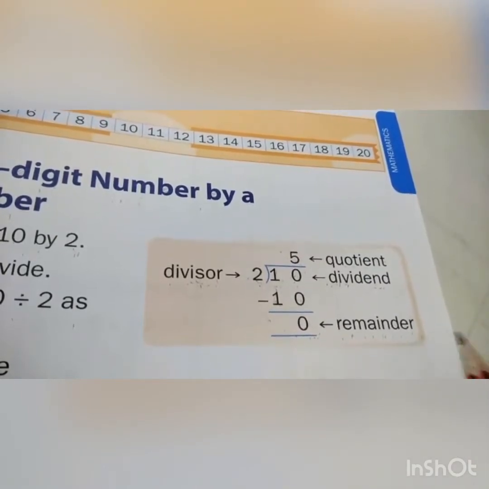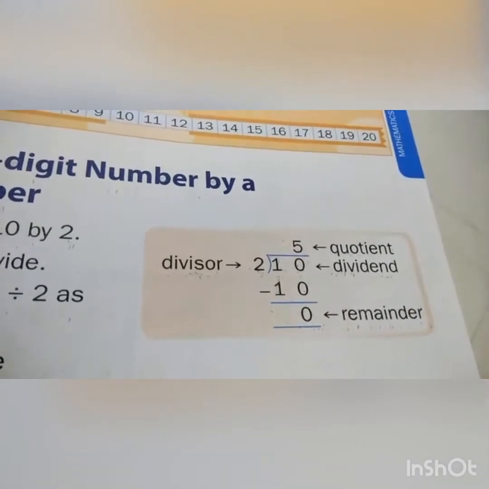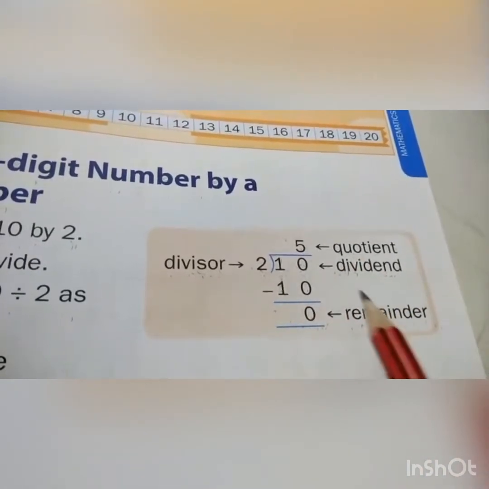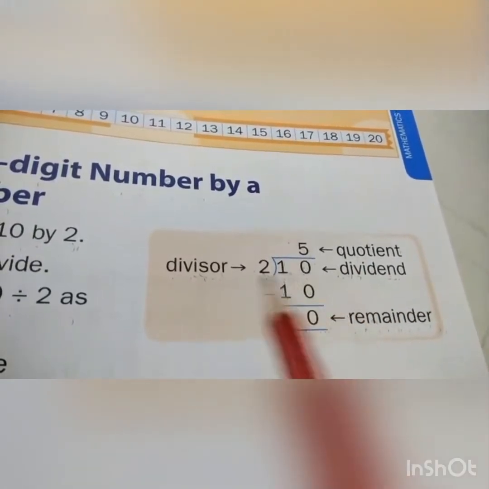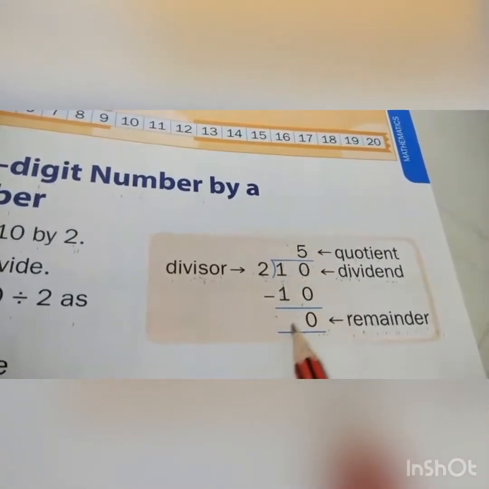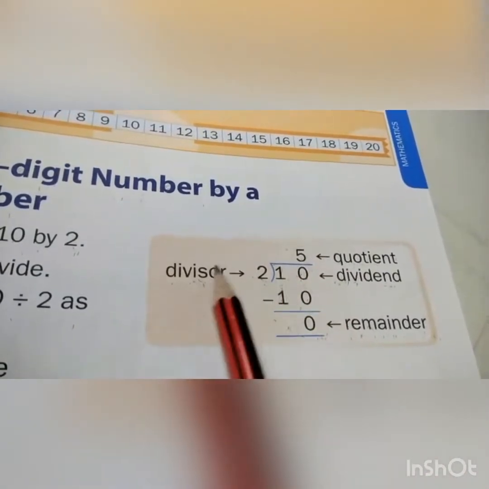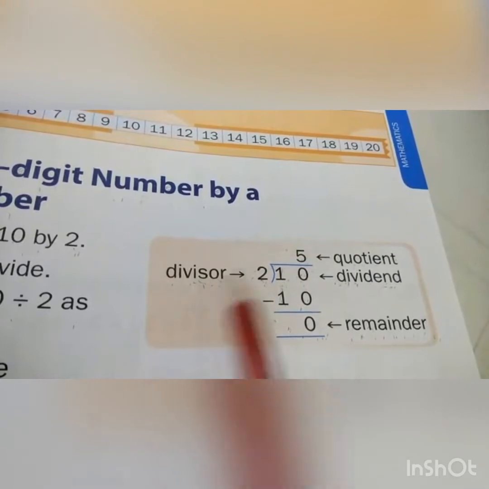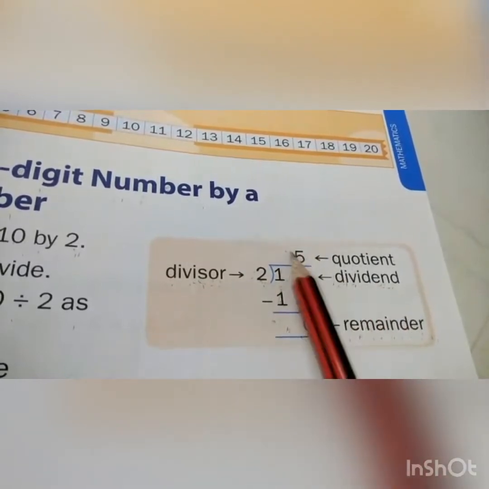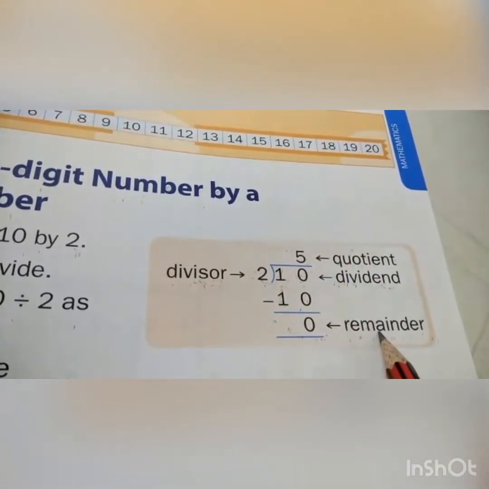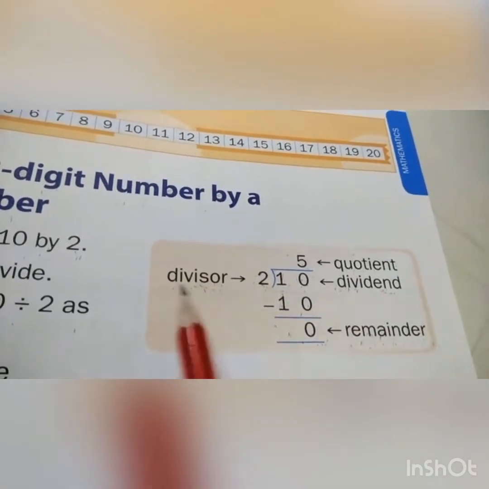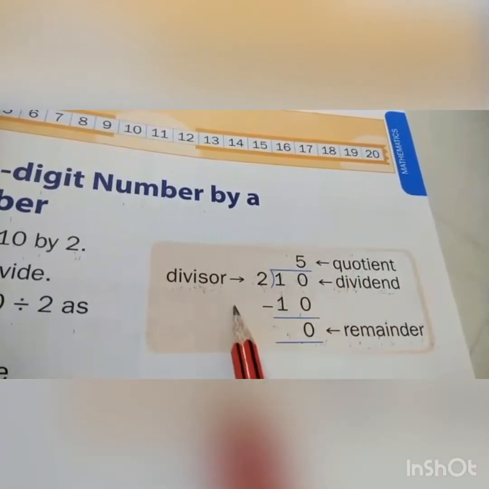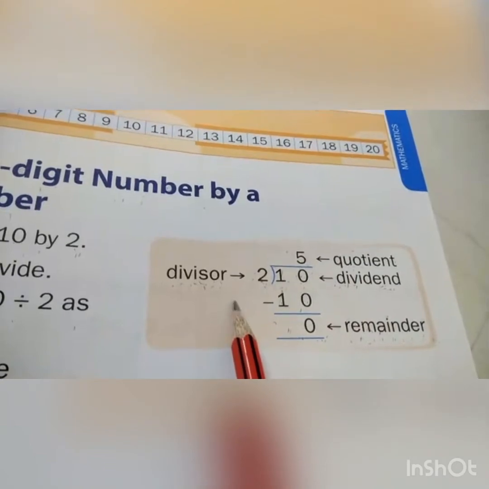Children, you have to write these spellings each 5 times in your classwork. Okay. You have to do this sum in your classwork. Again, you have to write 2 divisor, 10 dividend, 5 quotient, remainder. Okay children, do you understand? And also you have to write these spellings each 5 times in your classwork. Okay.